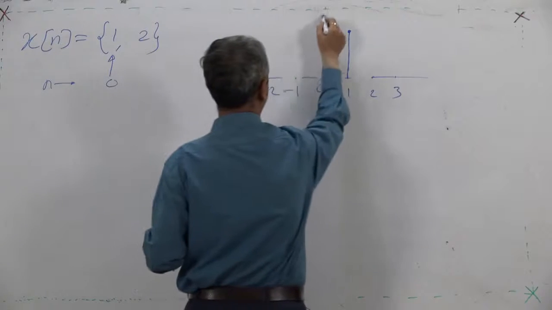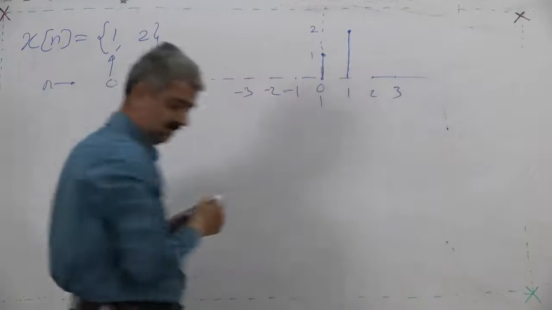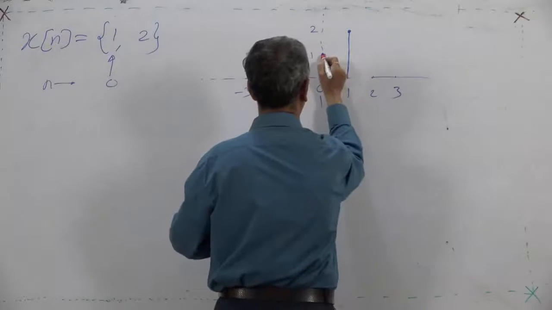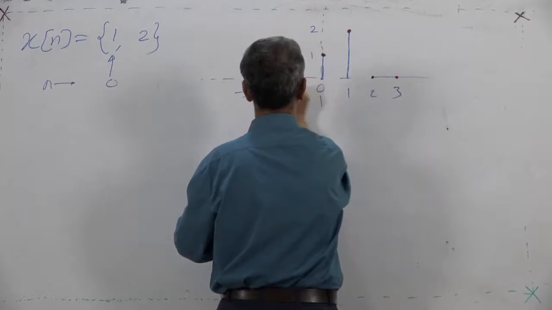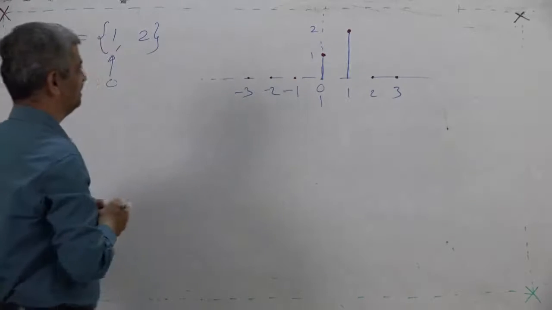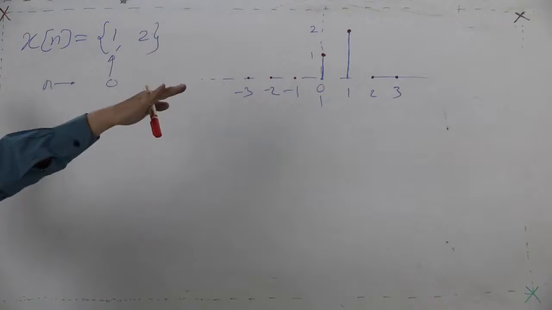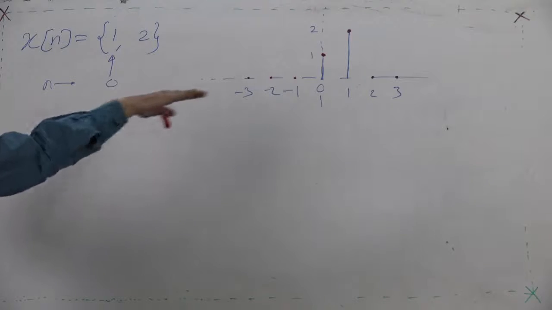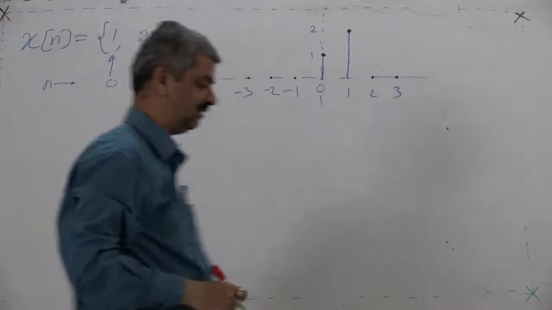This is the axis, y axis, this is value 1, this is value 2. So, I will do it with some colors, so as to identify 1 and 2 and 0, all zeros, everywhere else it is zeros. So, the sequence will never repeat. The given sequence by you to me is a non-repetitive or called aperiodic sequence. This is a periodic sequence.